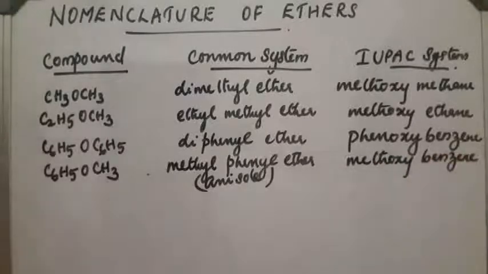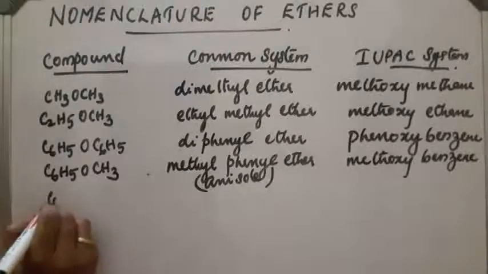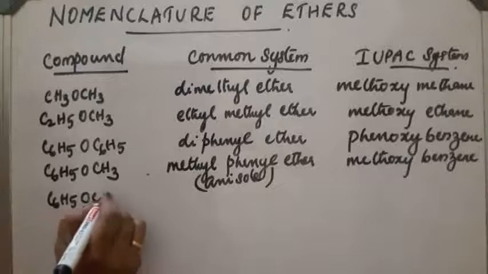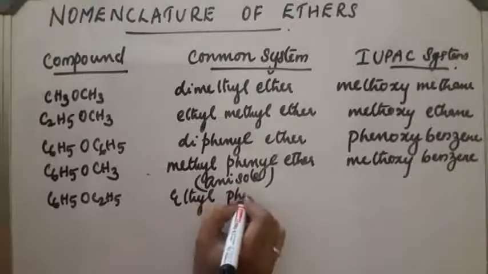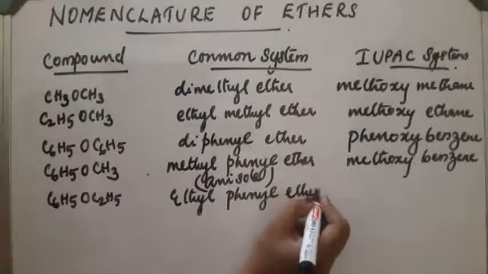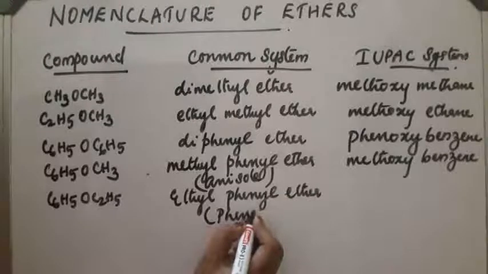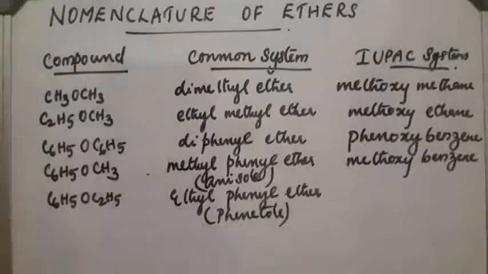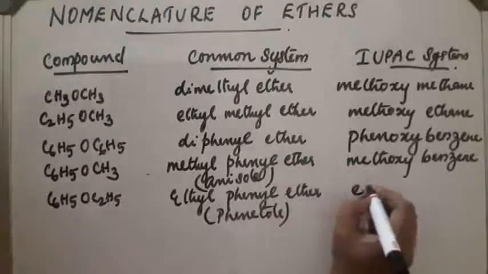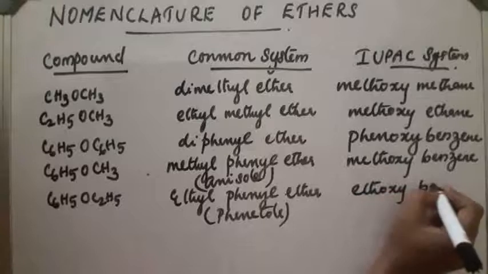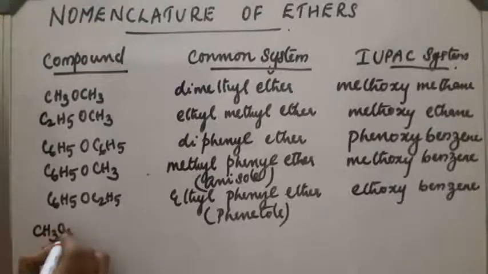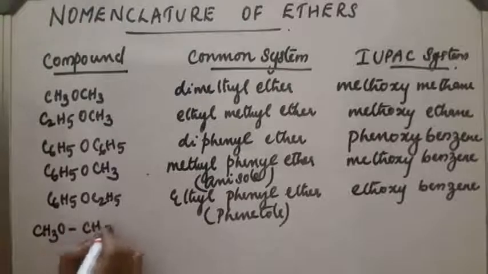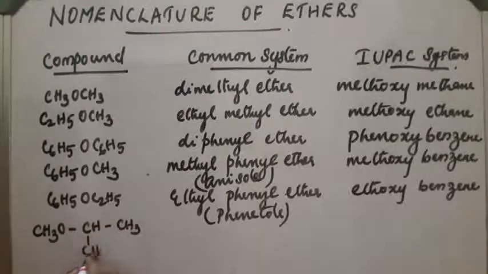Next compound, C6H5OC2H5. This will be ethyl phenyl ether or phenetole. The IUPAC name will be ethoxybenzene. Next, CH3O with CH3, CH3. How can we write this compound? This has a branch.